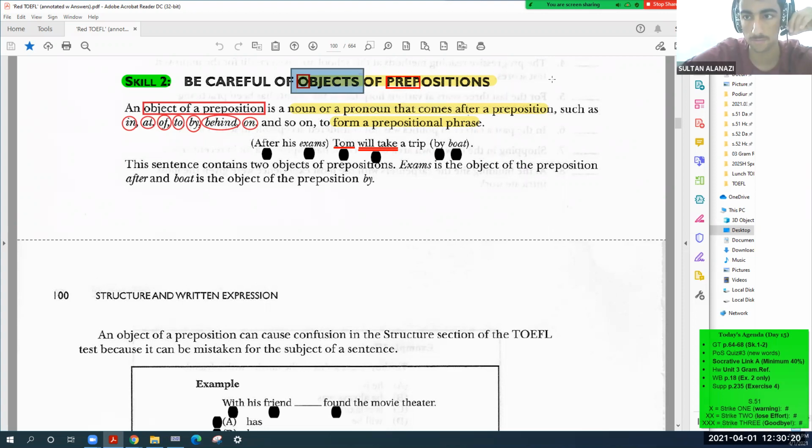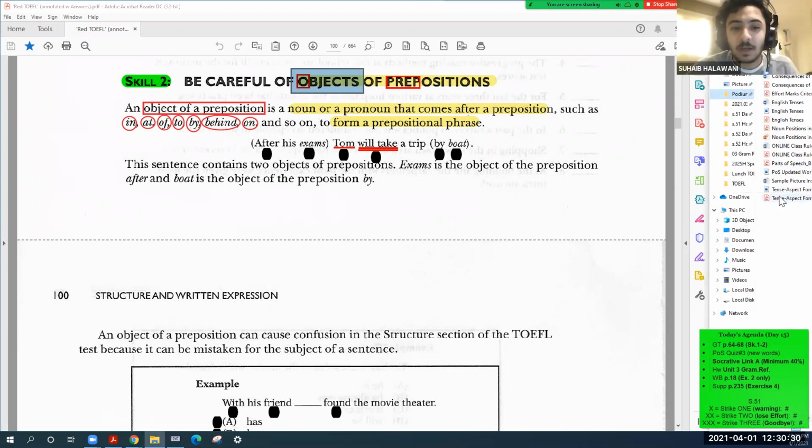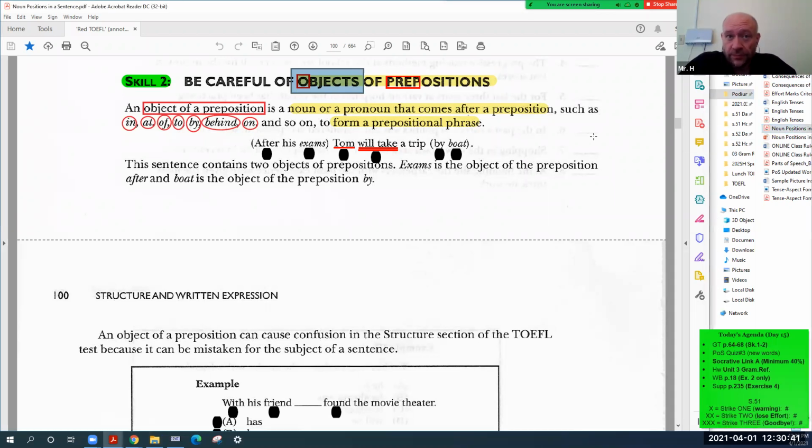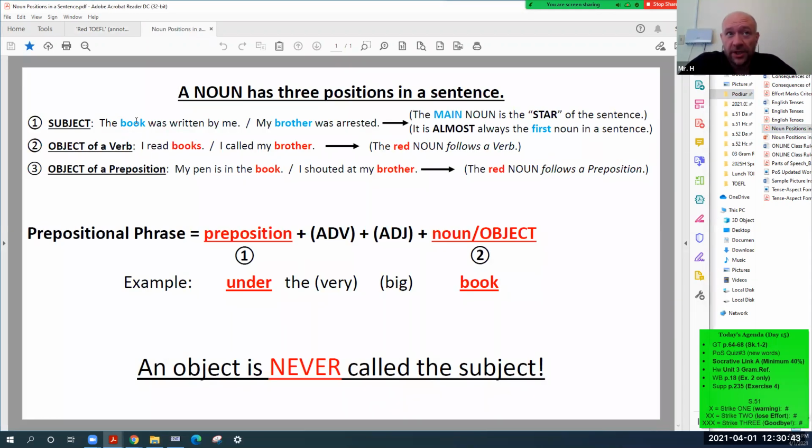The object has a preposition before it. Right. It's not a subject. Subject is different: the subject of by or on, it's not a subject. Take a look here. Can you read this, Suhaib?